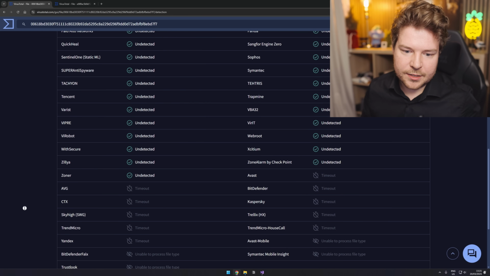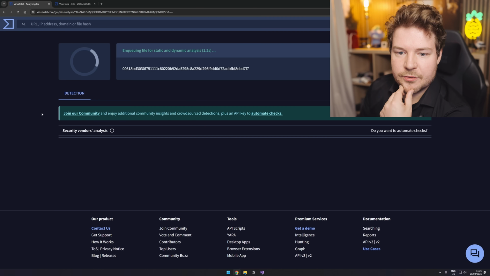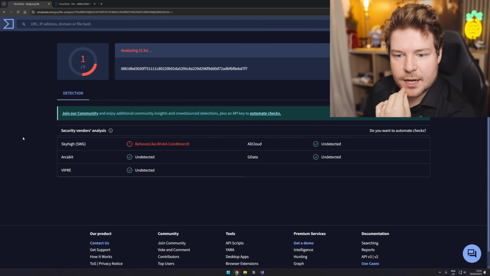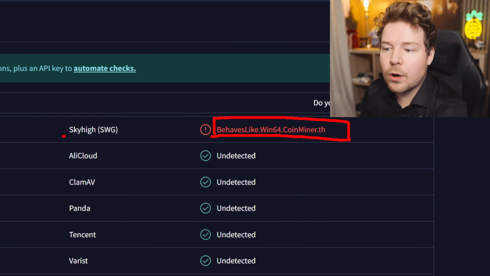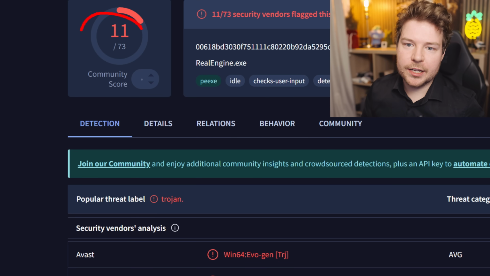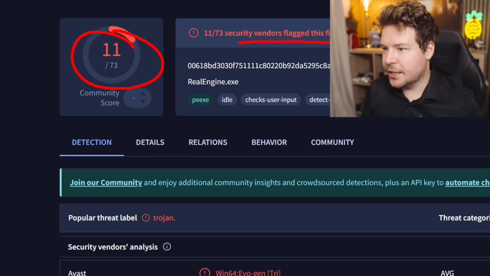Okay, so AVG had a timeout. Can I reanalyze this? Let's see if maybe we can get some more to analyze it. Okay, so we got a new one here. SkyHigh behaves like Win64 coin miner. And now we've actually got 11 out of 73 marking it as malicious.